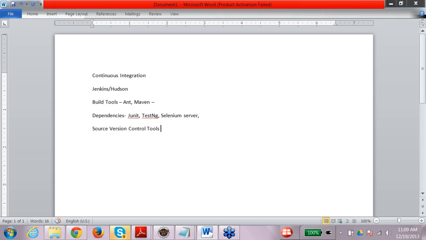So the manager or the team lead might want to revert back to the previous version of the application, right? So they have to maintain the various versions of the applications. So for that purpose, source version control tools are used. Some of the popular source version control tools are CVS, SVN, Git, and Visual Source Safe.